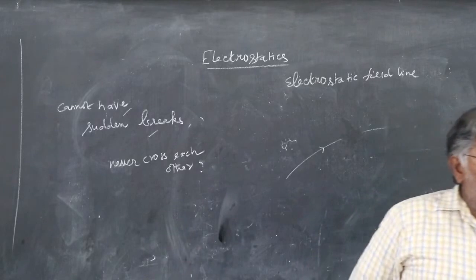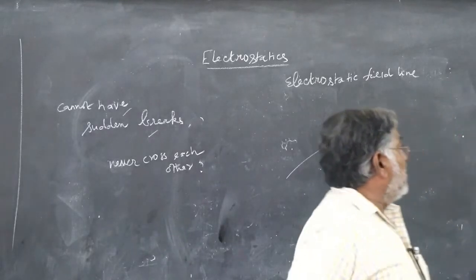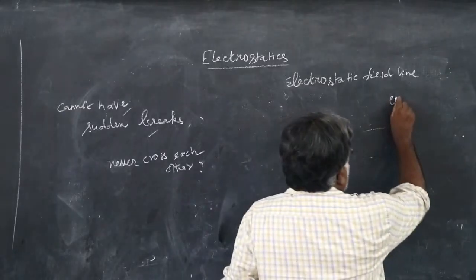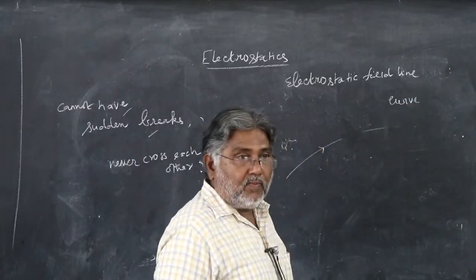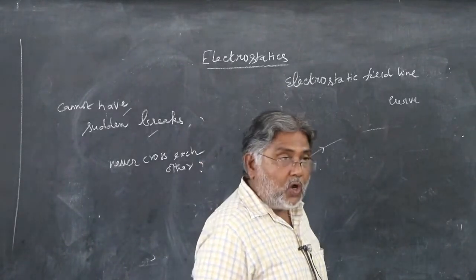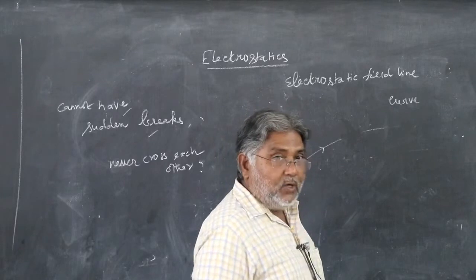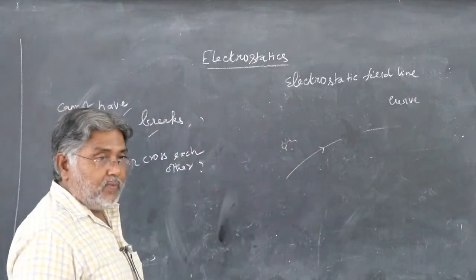So you should be knowing what an electric field line is. An electric field line is a curve so drawn that the tangent to it at any point gives the direction of the electric field at that point.